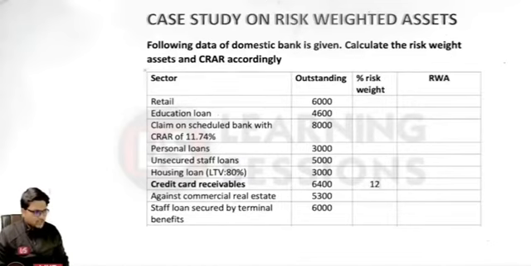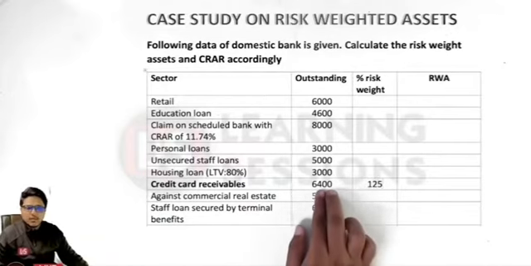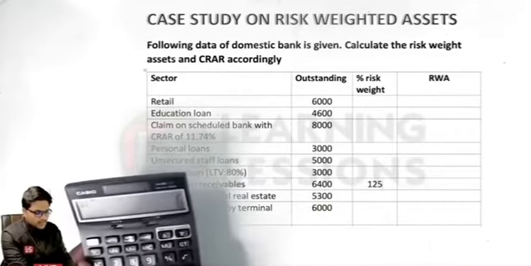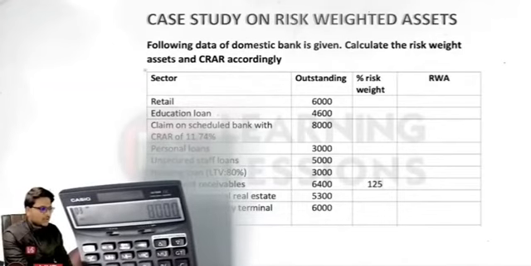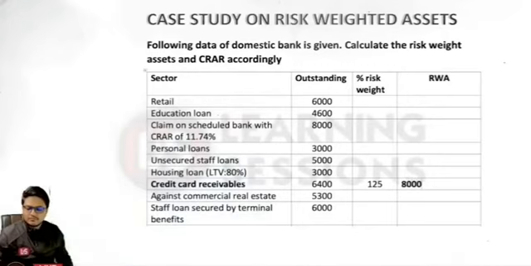Okay, so it is 125%. What does it indicate? We have outstanding balances amounting to rupees 6,400, but the risk weightage associated with the credit cards will be equal to what? It will be equal to 6,400 into 125%, that is equal to 8,000. Is that clear? That is the risk weightage, and for each and every category, each and every sector, we will